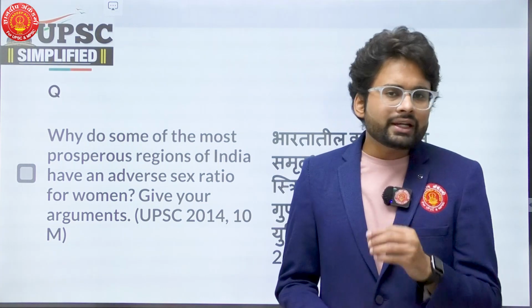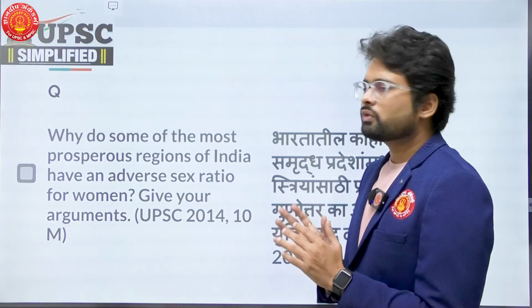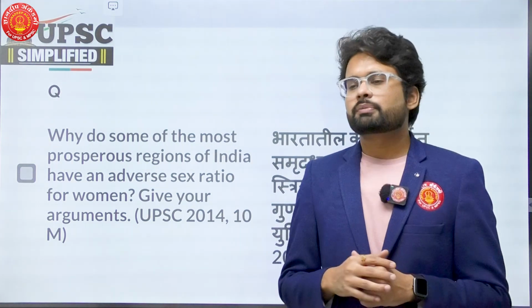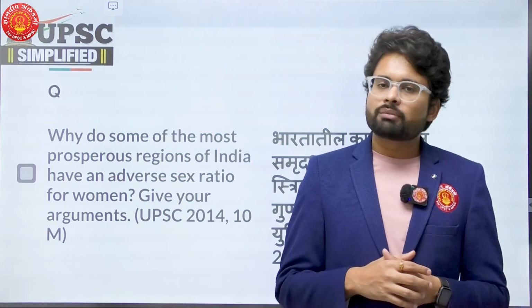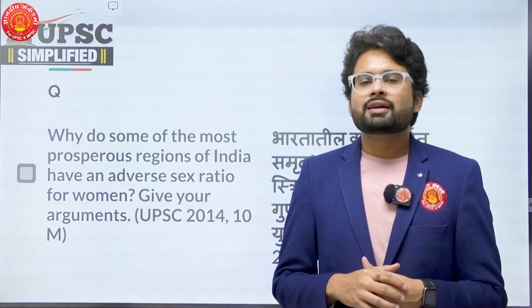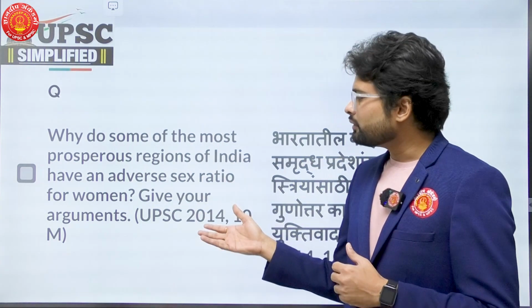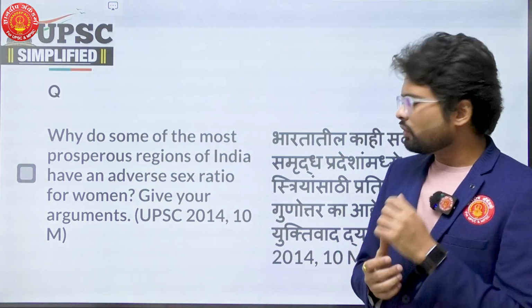So poverty is not behind this phenomenon of lowering sex ratio. The UPSC wants to focus on that part. Despite being really well-off, prosperous families, why are they performing sex selective abortions, and why is the sex ratio lowering in those regions only? We have to discuss that. You have to argue in favor of why this is happening. So this question is for 10 marks.